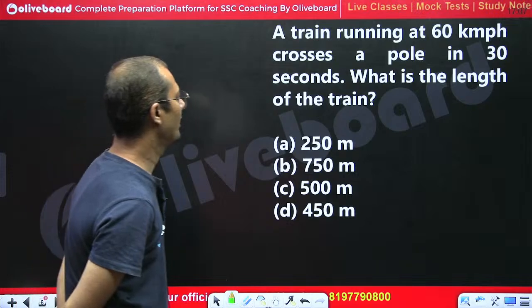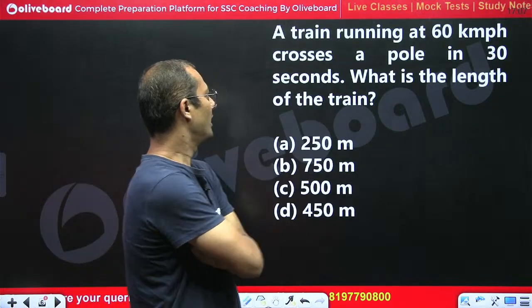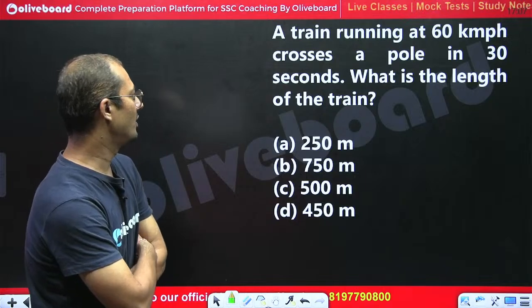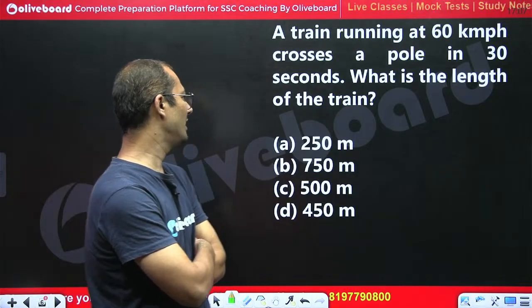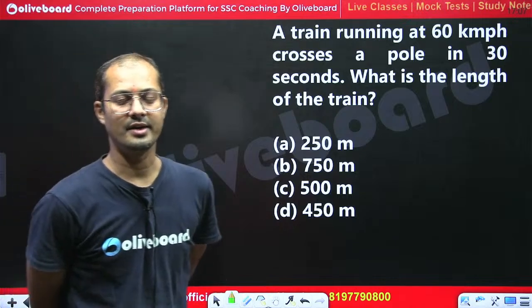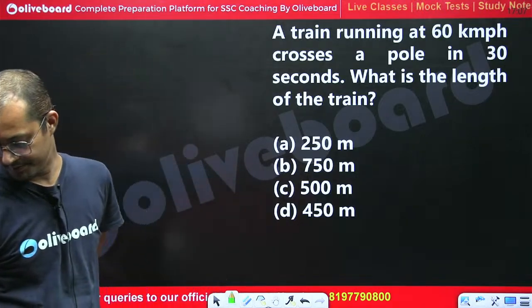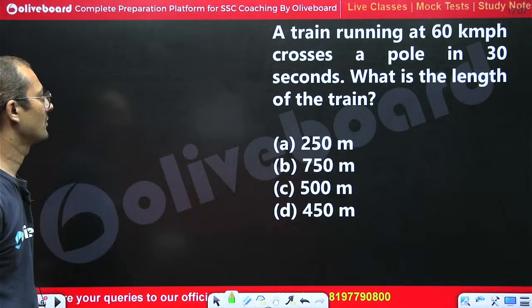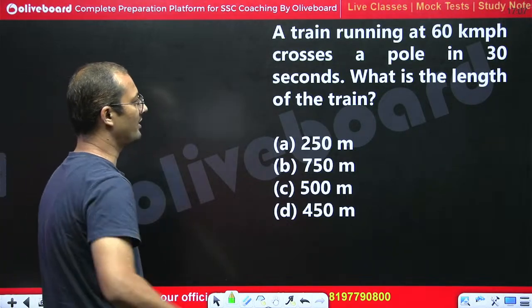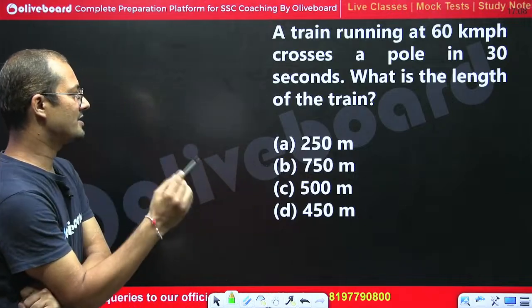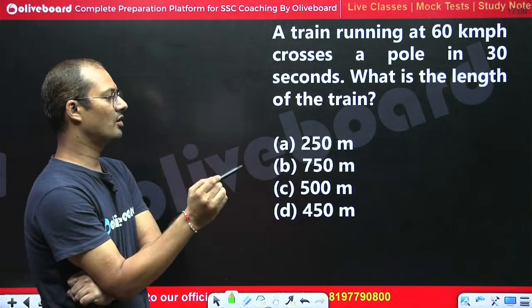Yes. The next question is saying a train running at 60 km per hour crosses a pole in 30 seconds. What is the length of the train? Yes, please, now tell me what is the length of the train? See, a train running at 60 km per hour crosses a pole in 30 seconds. What is the length of the train?